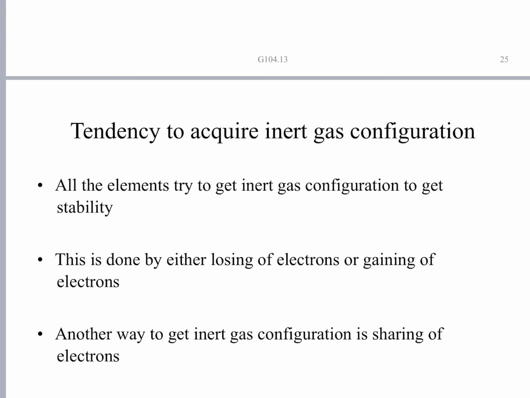The inert gas configuration can be attained either by losing electrons or by gaining electrons. Another way is to get the inert gas configuration by sharing electrons. By losing or gaining electrons, an ionic bond is formed. By sharing electrons, a covalent bond is formed. We shall discuss these types of bonds in the next lectures.